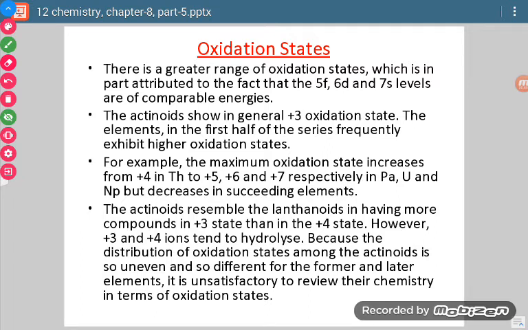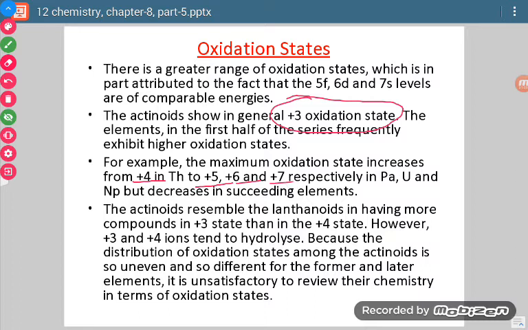Now if we see the oxidation state, then just like lanthanoids, here also +3 is the most common oxidation state. But in addition to +3 oxidation state, they show +4, +5, +6, +7. These oxidation states are also shown.